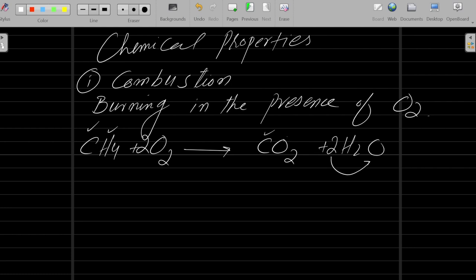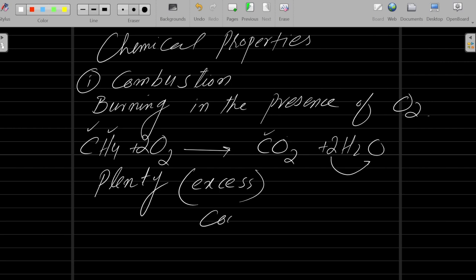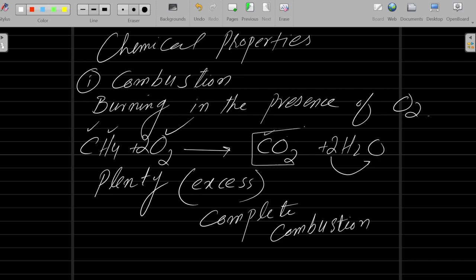If there is a plenty supply of oxygen, if oxygen is in excess, it is known as complete combustion. Complete combustion is when you are burning something in the presence of excess oxygen, and you will get carbon dioxide.